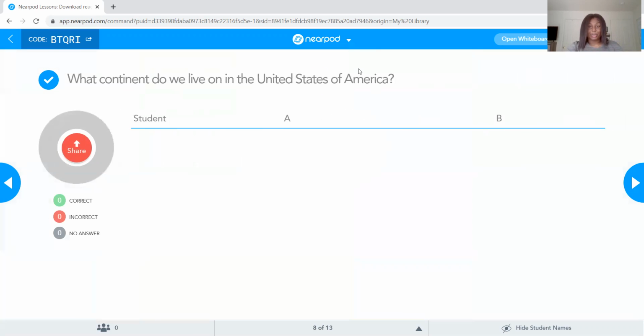So just a little quick question. Does anyone know which continent the United States of America is? Do you remember? Okay, go ahead and submit your answers. All right, let's see. Okay, getting some good answers here. Perfect. Looks good. So yeah, we live on North America, which is the first continent that we went over. It has Canada, remember, Mexico, United States of America, and it has a total of 23 countries. So yes, we live in North America. Perfect, guys.